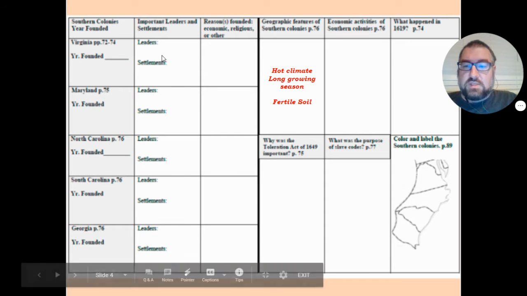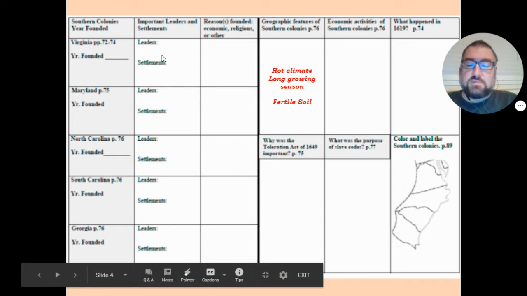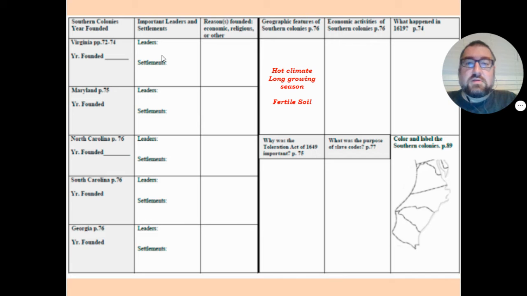Now, most of the information I'm about to give you is just straight up facts. You don't need to try and connect these in any way. So the Virginia colony was founded in 1607. Its major settlement was Jamestown. The Maryland colony was founded in 1633. Its major settlement was Baltimore.